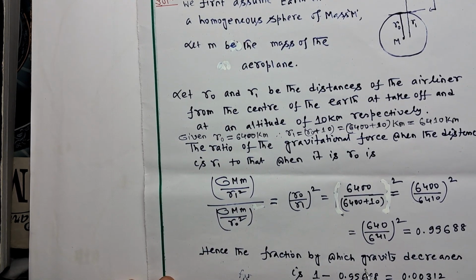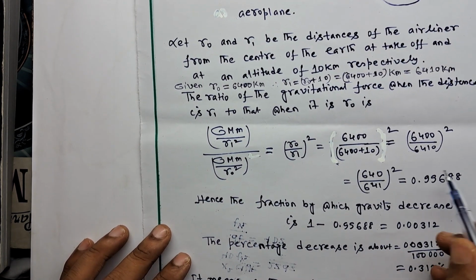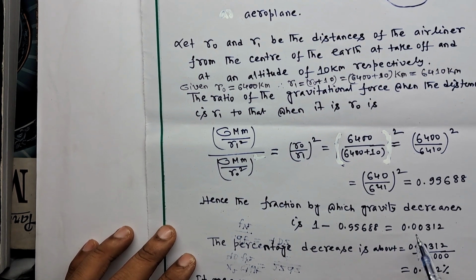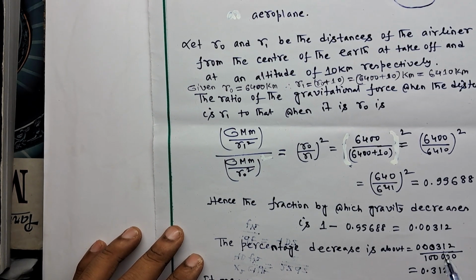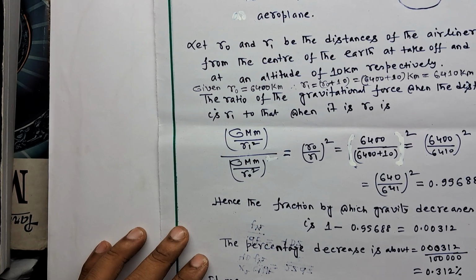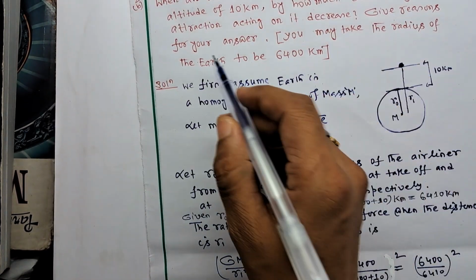Hence the fraction by which gravity is decreased is 1 minus this. 1 is the whole minus this. So 0.00312. The percentage decrease is about 0.312%.